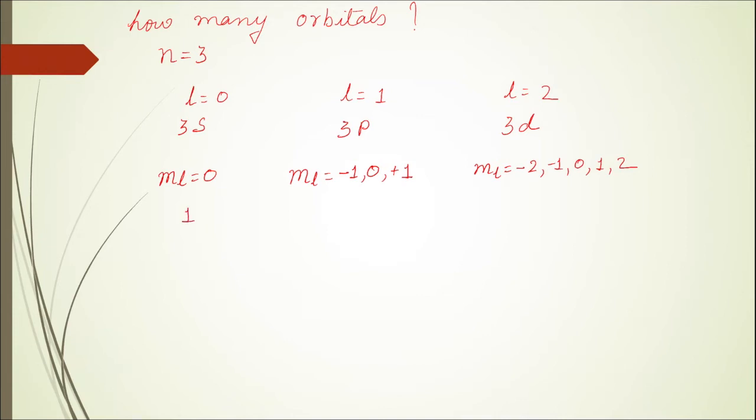So obviously I can say there is one S orbital that is possible, there are 3 P orbitals, and there are 5 D orbitals here. So if you add all of them, the total number of orbitals here is going to be equal to 9. What was the value of n? The value of n was 3. And what are the possible orbitals in it? So you get the relation, the possible orbitals are n square, and that is equal to 9.